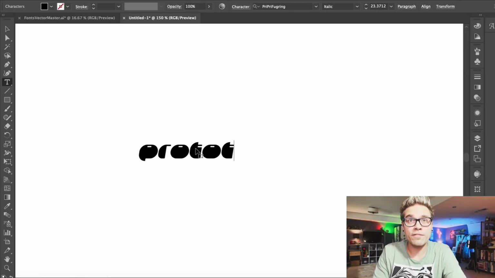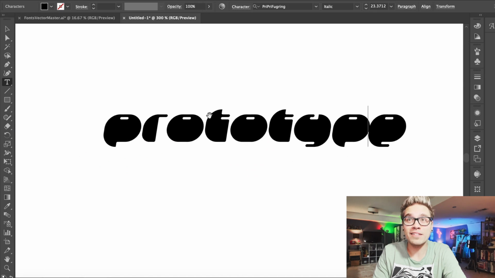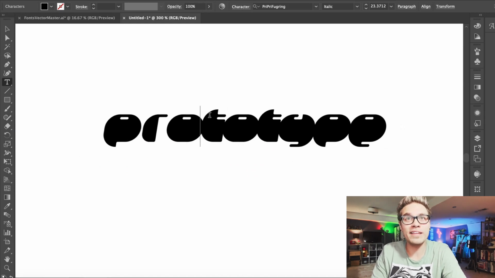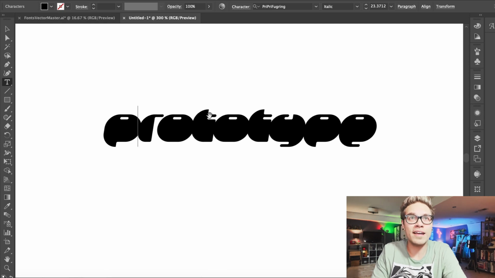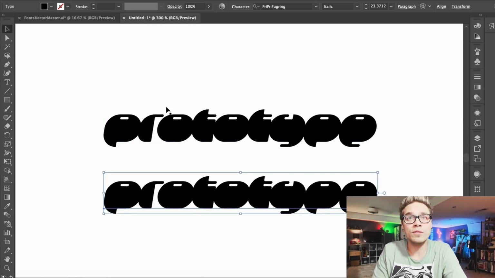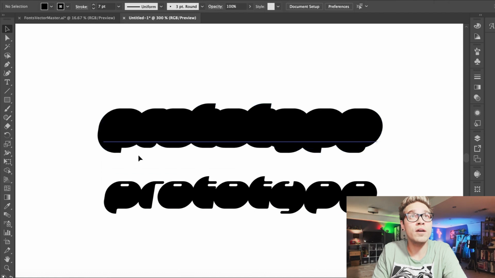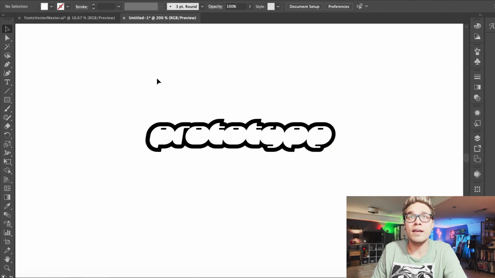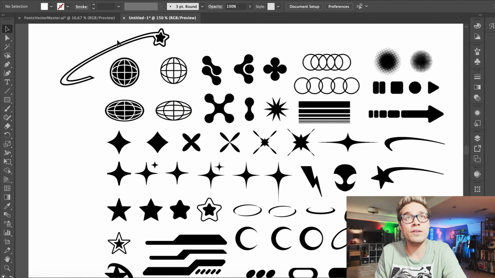So Fuggring is our first font. It's a really strange word, so we're just gonna change that to prototype and play with the kerning a little bit. These big bubbly letters I think look really cool when they're touching. We'll duplicate that layer, and on this front one, we'll turn the stroke up. We'll change the color to white on that second copy, and boom, already have the signature Y2K look.